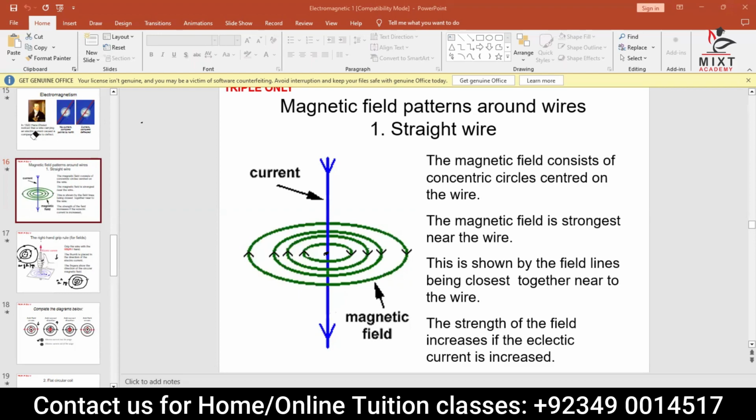Very straightforward things are written here. The field consists of concentric circles centered on the wire. The magnetic field is stronger near the wire. Very simple: if you are very close to the wire, the magnetic field is much stronger. The field lines are closest together near the wire. As you move closer to the wire, the field lines become more and more concentrated. The strength of the field increases if the electric current is increasing. It simply means that as the value of current increases, the magnetic field will increase. All right. Yes, sir.